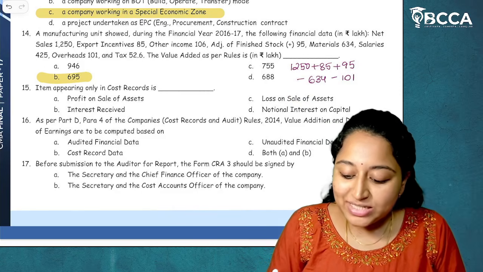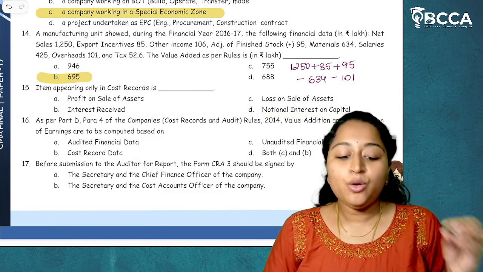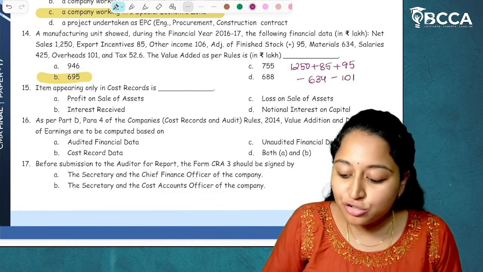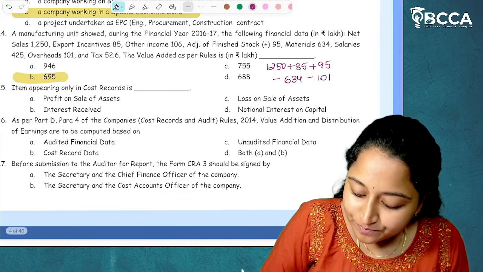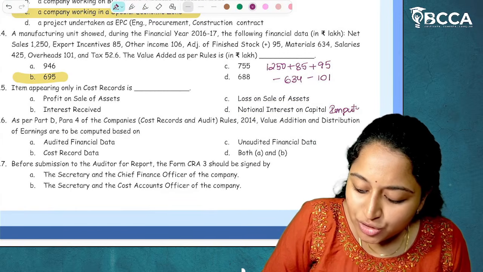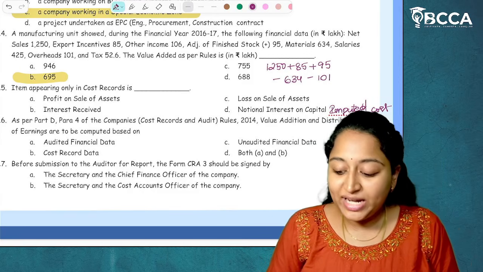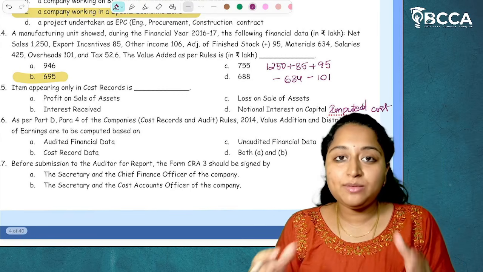Now, moving on to the next, notional interest on capital. What does notional interest on capital mean? Notional interest on capital is also called imputed cost. We would have heard this word when we were discussing the cost accounting standards, right? Now, imputed cost, what does imputed cost mean?